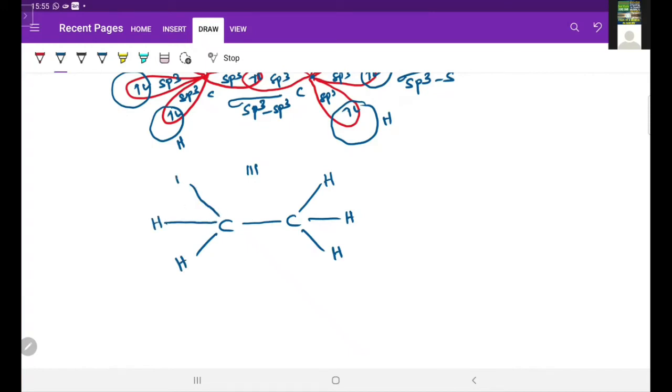And here the geometry is tetrahedral. Each carbon geometry is tetrahedral. How it will be, I will show you. So like this. Around the carbon, tetrahedral geometry will be present. So here the bond angle is 109 degrees, 28 minutes.